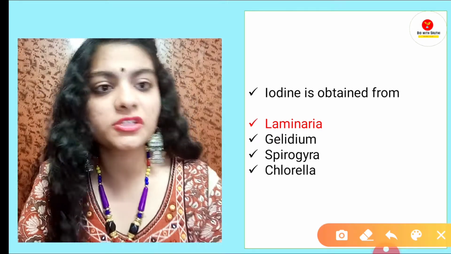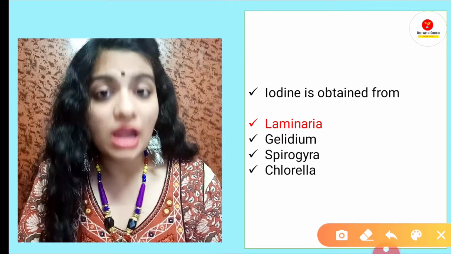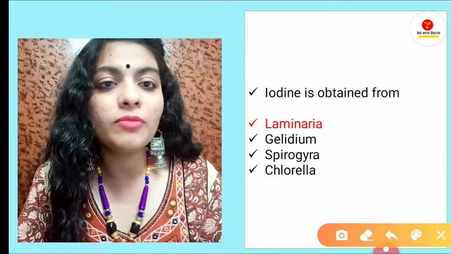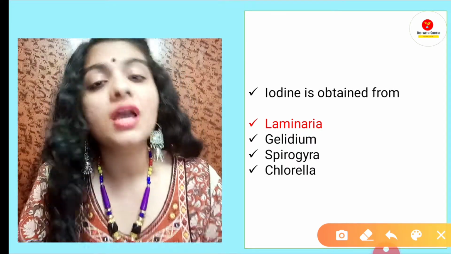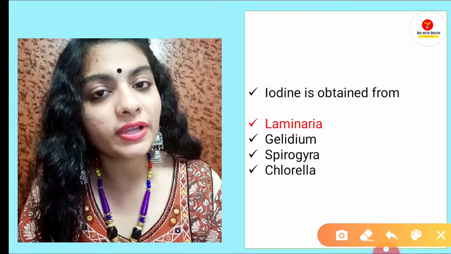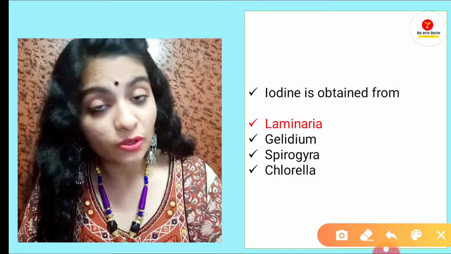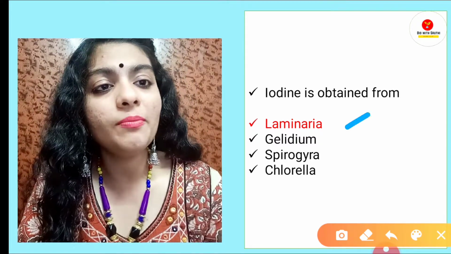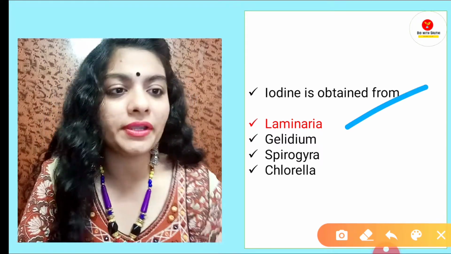For your information, Laminaria is a brown algae, which means it is from Phaeophyta. So if they ask Laminaria belongs to which of the following divisions, and if they give you the options A Phaeophyta, B Chlorophyta, C Cyanophyta, D all of the above, now you know that Laminaria is a brown algae, so it belongs to Phaeophyta.